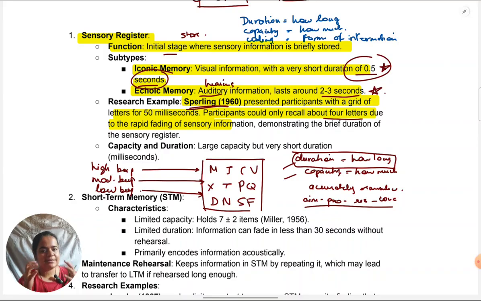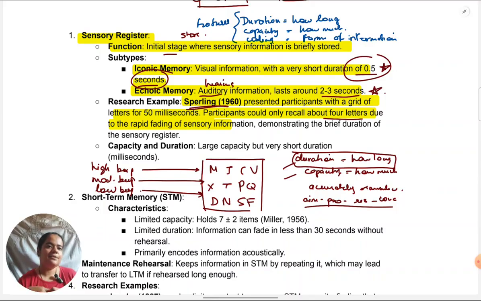What are these? These are three parameters or three features on which we can distinguish between the various storages given in the Atkinson and Shiffrin model. For example, sensory register has its own duration, capacity and coding, whereas STM has a totally different duration, capacity and coding. So these features are what distinguish these stores from each other. As we see more, you will be able to see the difference.